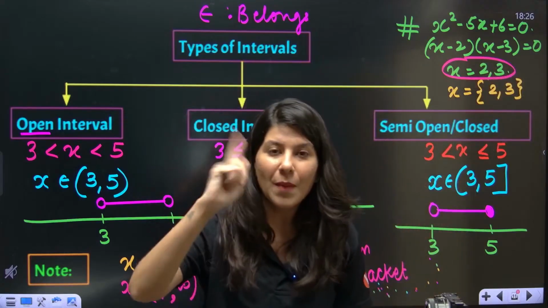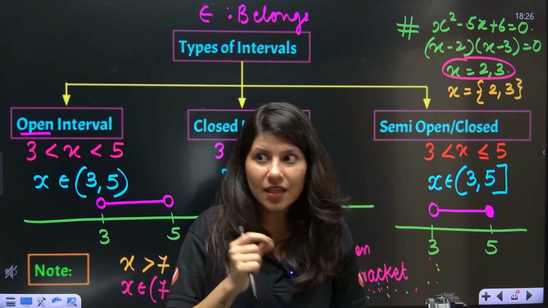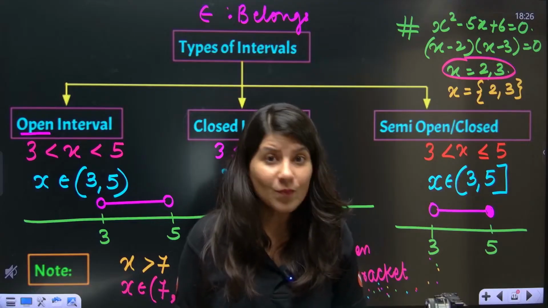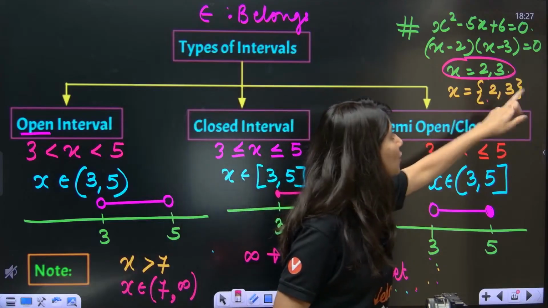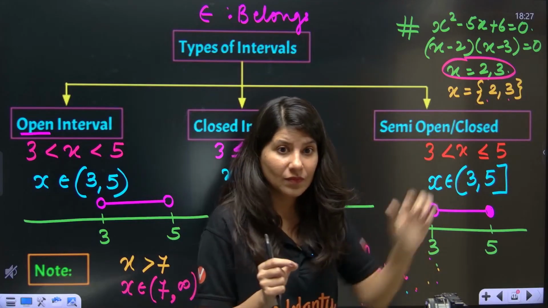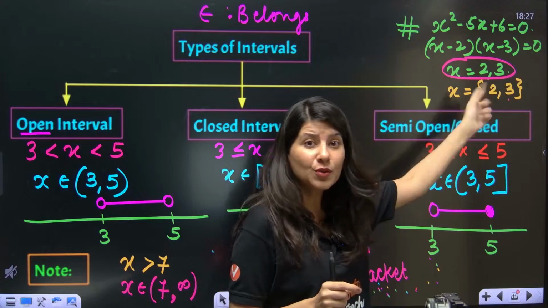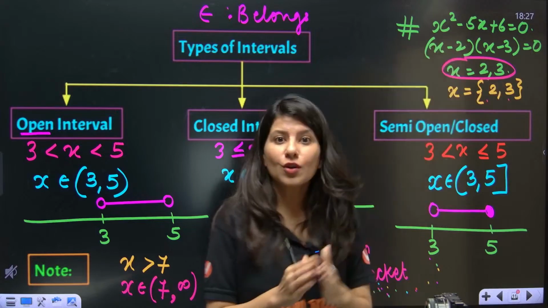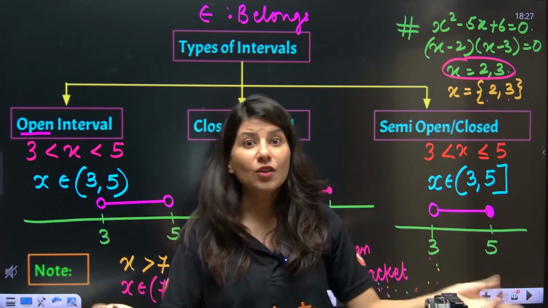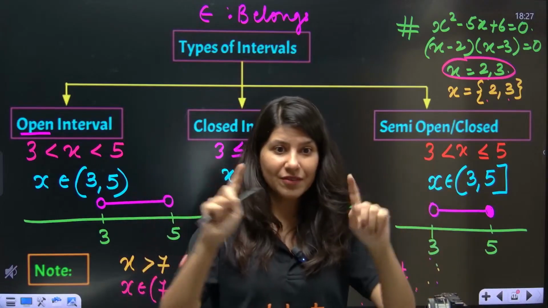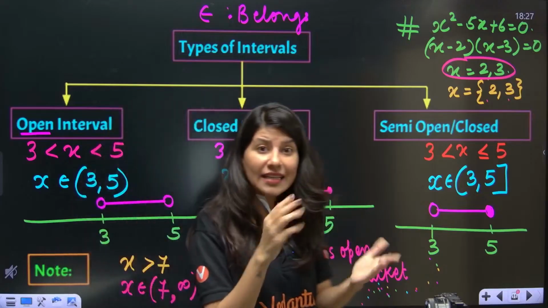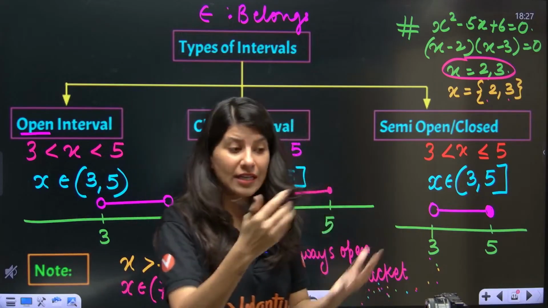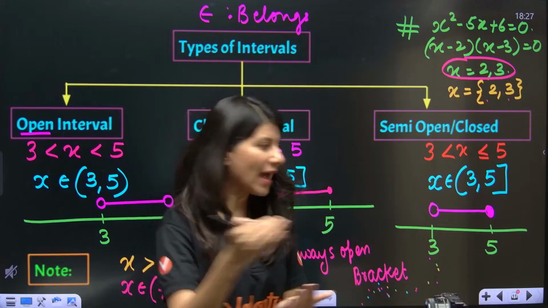That means both x equals 2 and 3 will work. If you want to take 2, go for it, or if you want to take 3, you can go for it. Now you understand the importance of the word or. You are taking both values, 2 and 3.